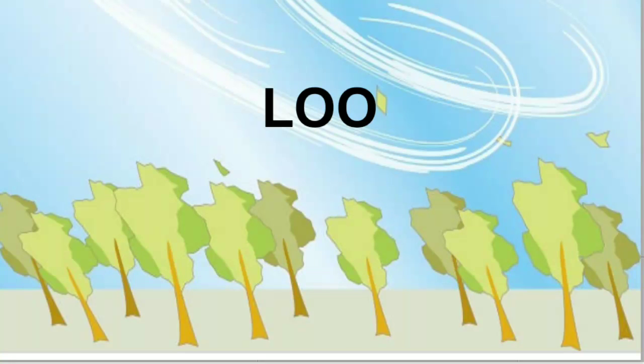Now the next point, that is Lu. Sandstorms or thunderstorms are common in the arid regions of west and northwest India. Lu is a strong, hot and dry summer afternoon wind which blows especially in May over the western region of North India. Every year, many people and animals die due to the excessive heat of Lu.